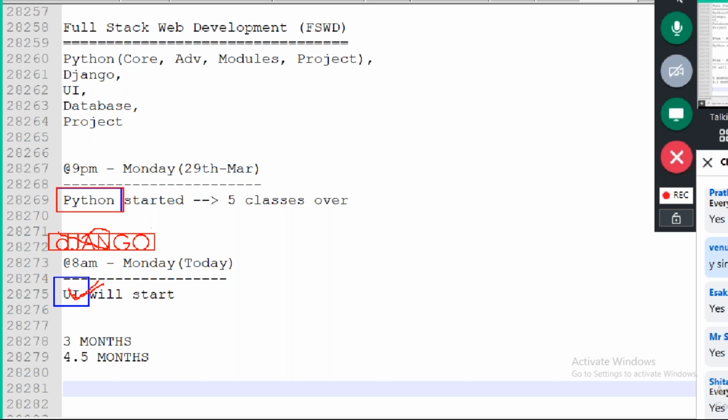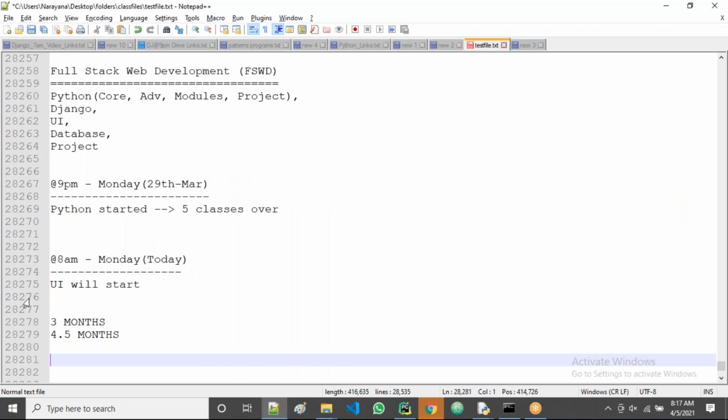After a few days, once the UI is over, by that time in the Python you can finish the core part. Once the core part is over, working with Django is very easy. So by that time you will know the UI and also core Python, and then you can play with Django. That's the planning.